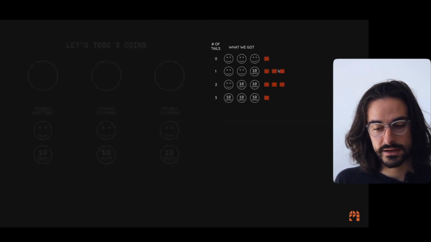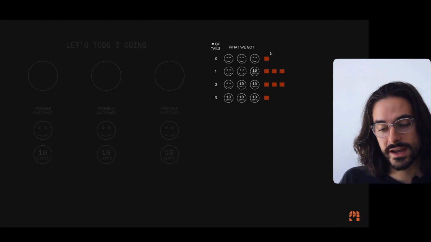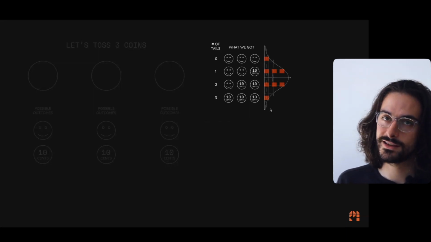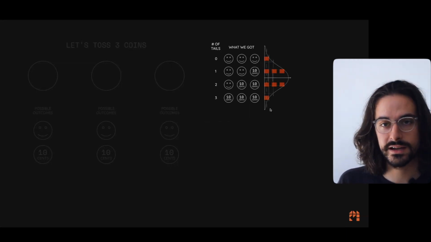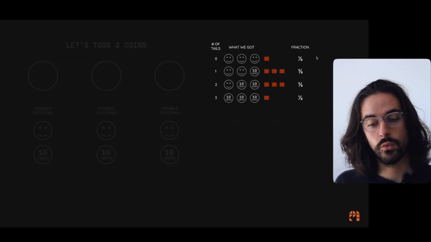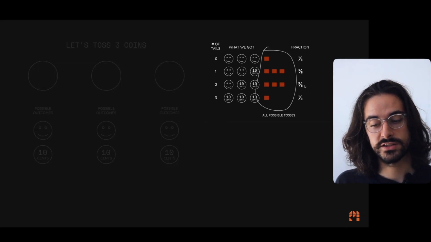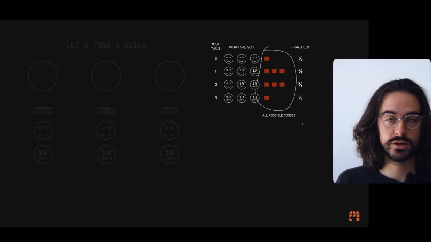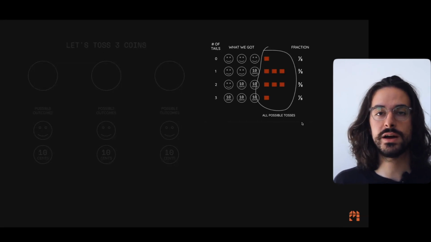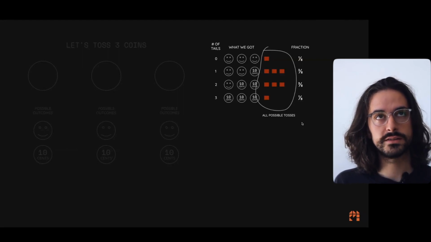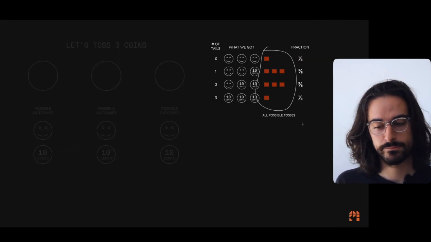If we keep tossing this coin, we're going to find this distribution, which, by the way, looks like a bell shape. Wow, what a coincidence. Am I surprised? No. And if you turn that into fractions, you find that that's 1/8 of a chance, 3/8 of a chance, 3/8 of a chance, because 8 is all the possible tosses that you could find when you toss 3 coins. And it's true, there's no other possible toss you could find when you toss a coin. So this is an example of an exact approach. With coins, you can calculate the exact probability, but they're still respecting a normal distribution, which is insane.